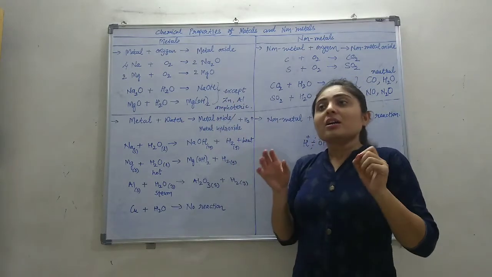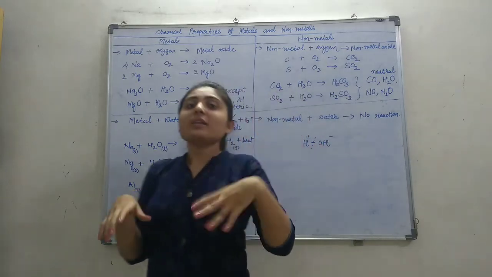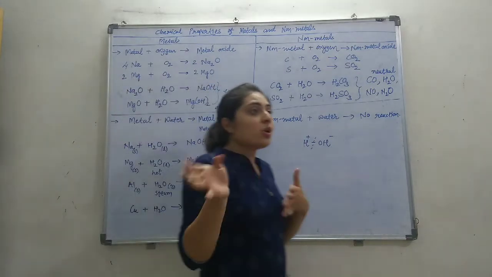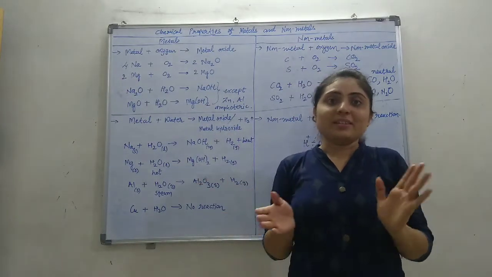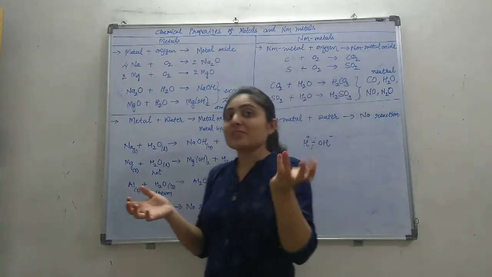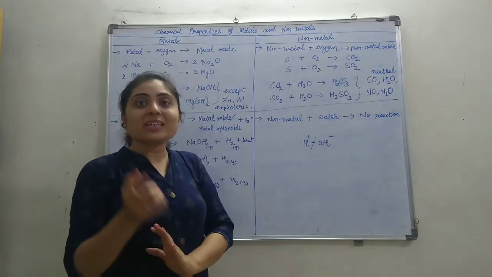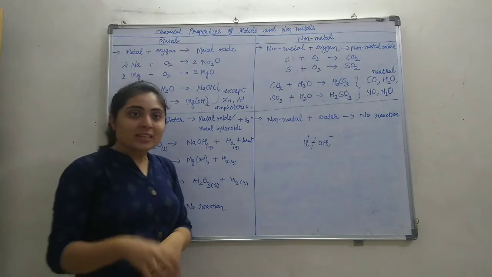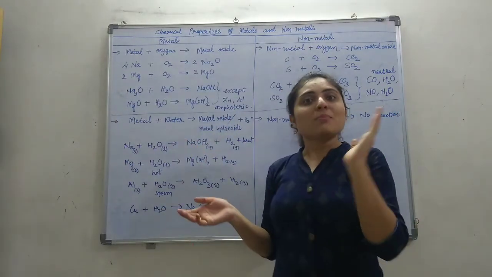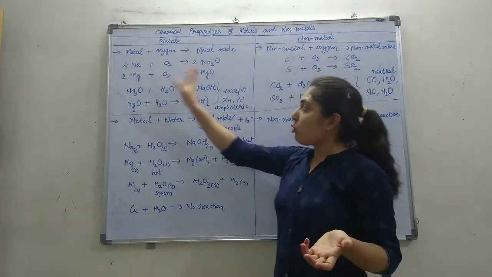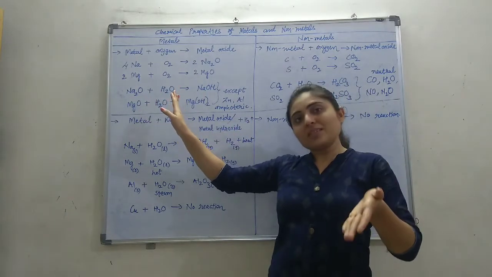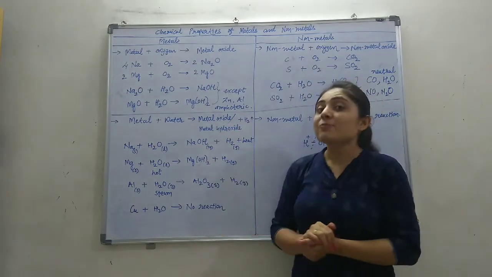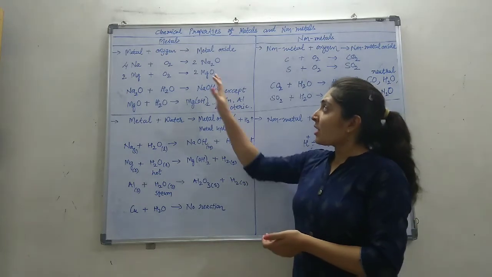The oxide of zinc and the oxide of aluminium, these two metal oxides are not only basic, they are both basic and acidic. The substance which acts as both basic and acidic, we call amphoteric. So these metal oxides are amphoteric oxides. So metal oxides are generally of two types, basic oxides and amphoteric oxides. All the other metal oxides are basic oxides, but these two, oxide of zinc and oxide of aluminium, are amphoteric metal oxides.